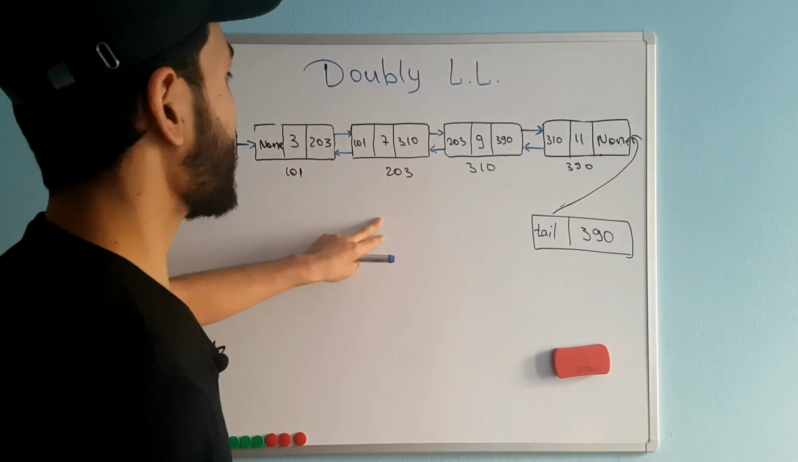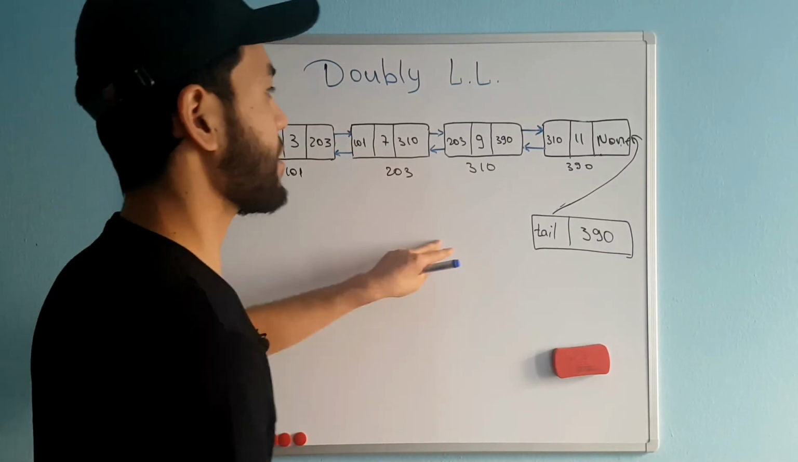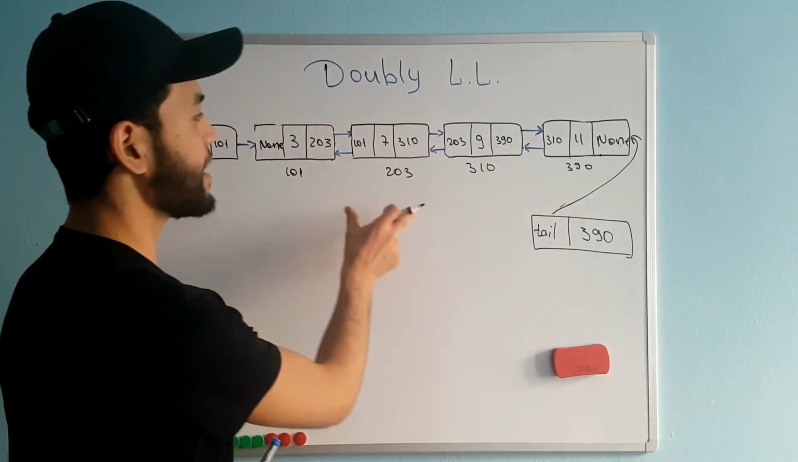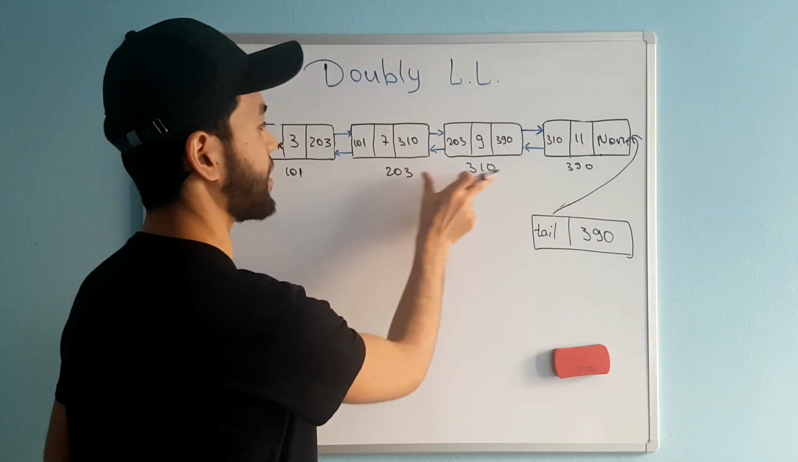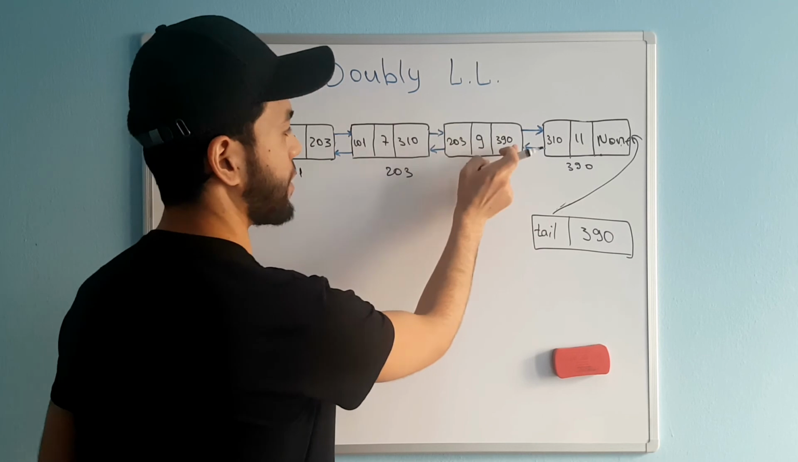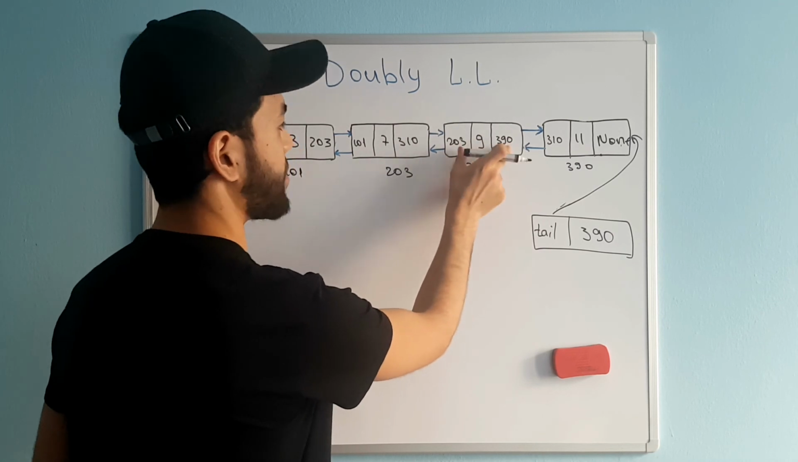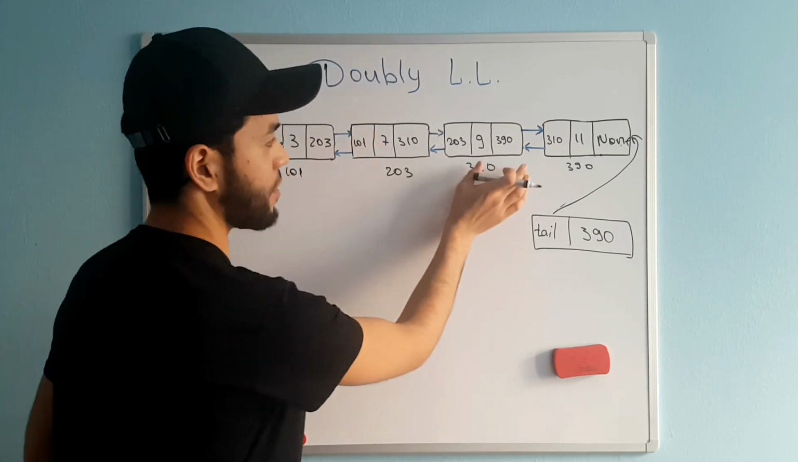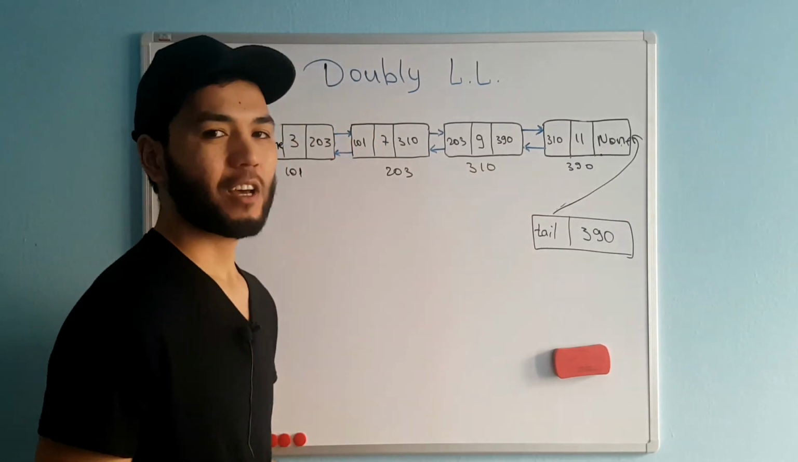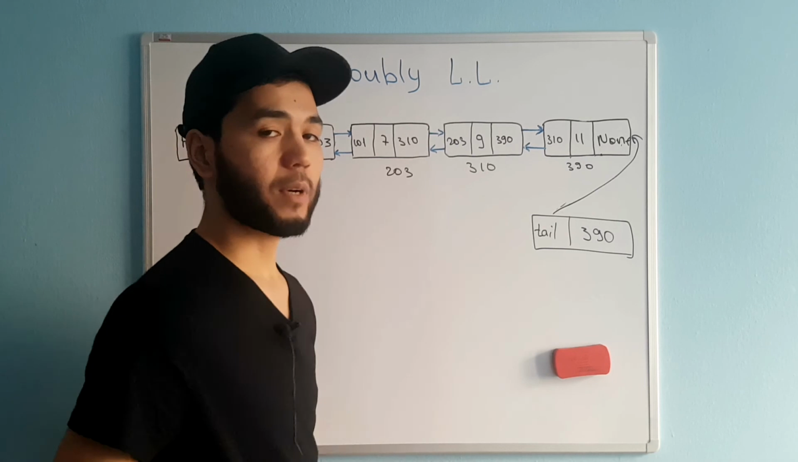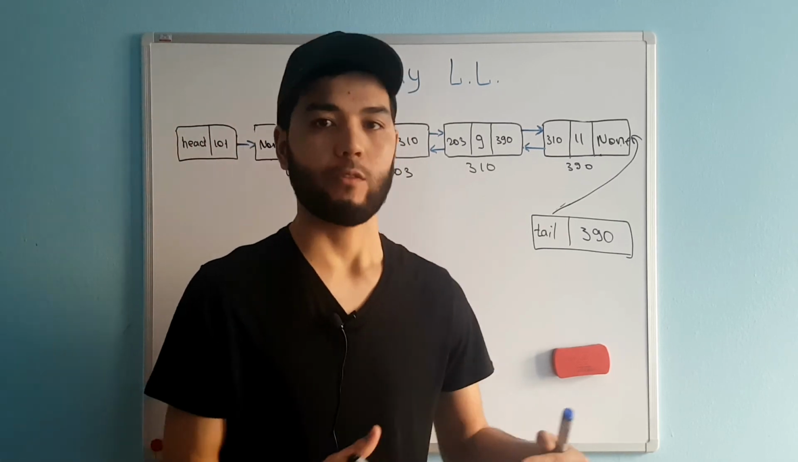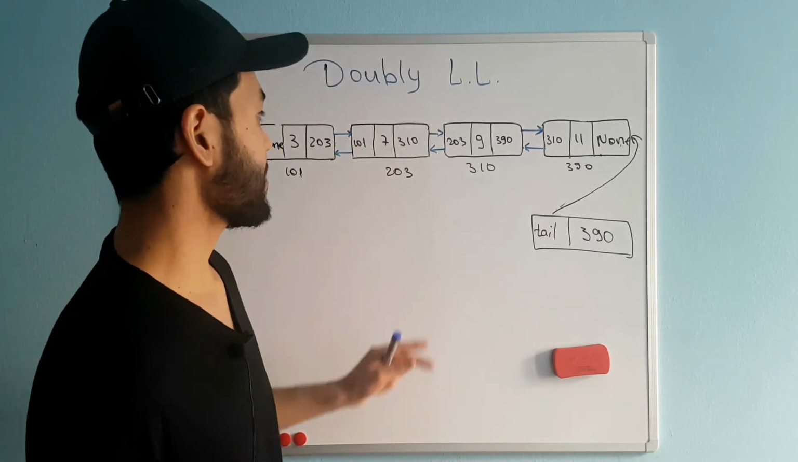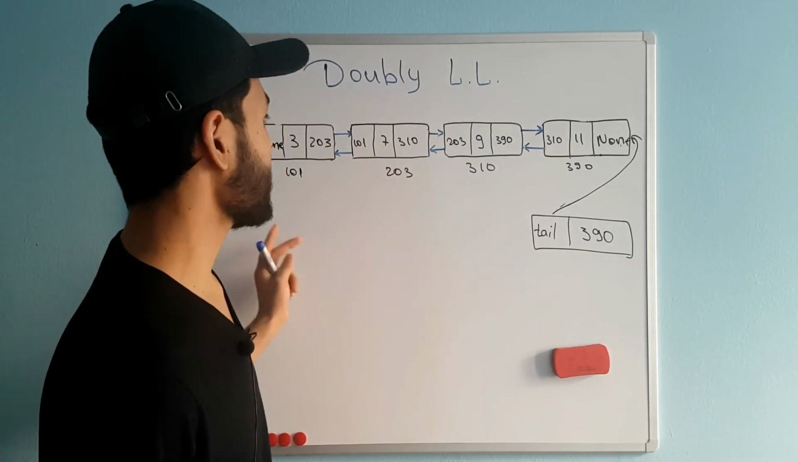Whenever we are using a double linked list, we are using more memory than a singly linked list, because in each node we are storing two pointers, and yes, we also have a value. Whenever we are using a single linked list, we are only storing one pointer. It means we don't need as much memory as a double linked list. But in a double linked list we are using more memory than a single linked list. I hope you understand clearly what a double linked list looks like.